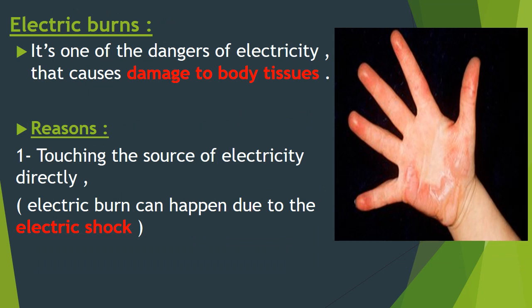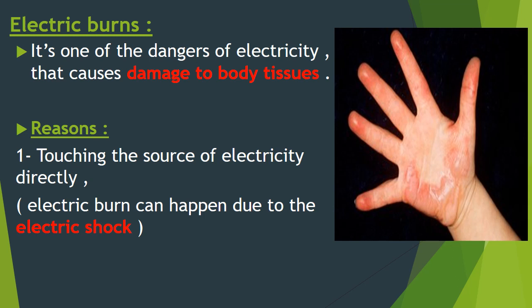The 3rd danger of electricity is electric burn. Okay? Electric burn is one of the dangers of electricity that causes what? It causes damage to body tissues. Okay? What's meant by damage to body tissues? Skin is a body tissue, and burn can damage your skin, right? So that's why electric burns damage the body tissues. Okay? It damages your skin.